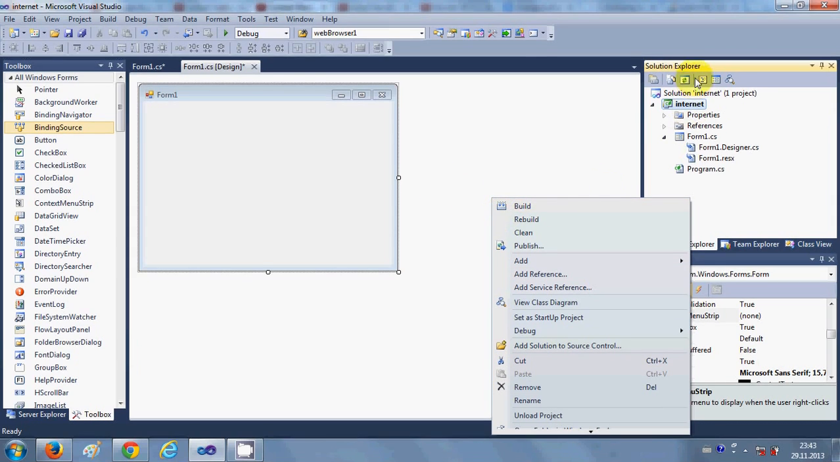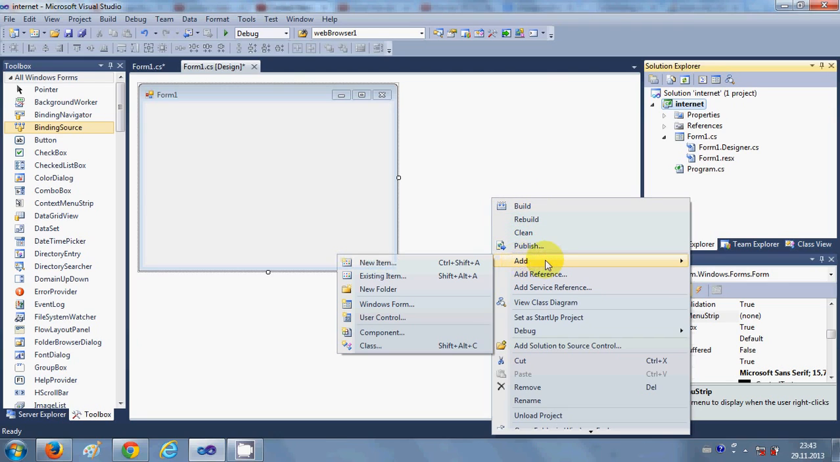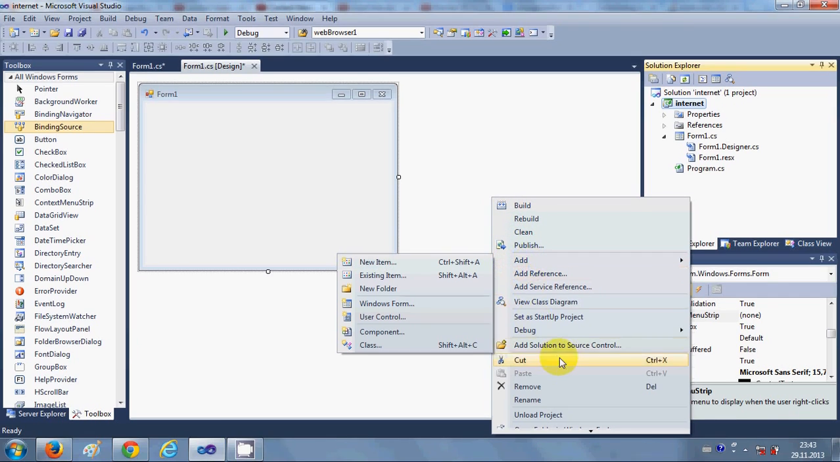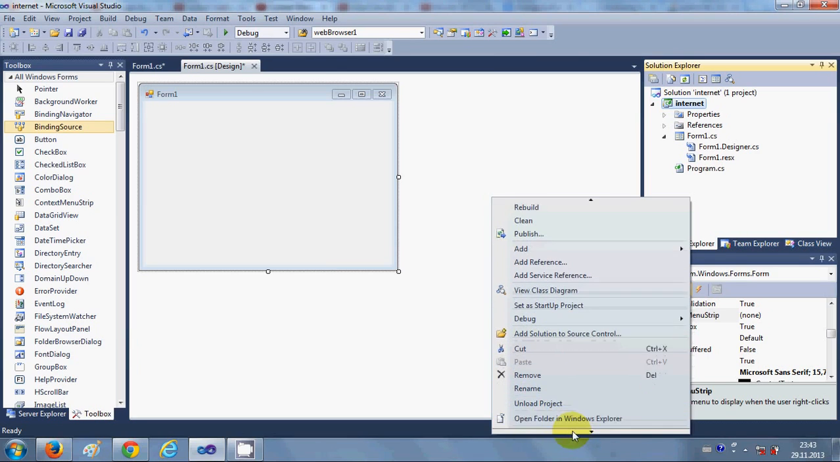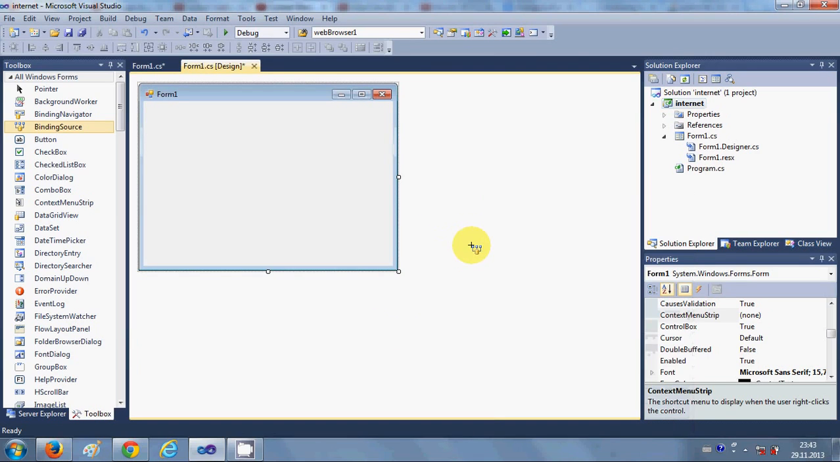In the Solution Explorer, you can build your program or add new files, and you can go to the properties also from here. So let's get started. For example, I want to add a context menu for this form.